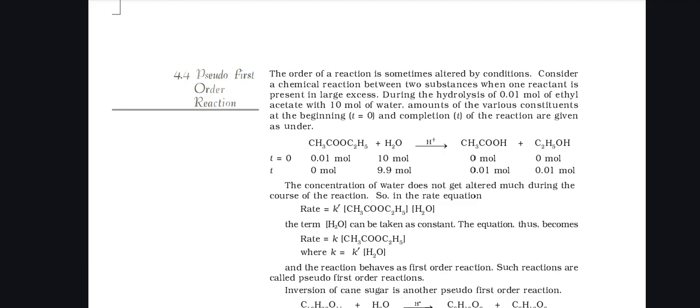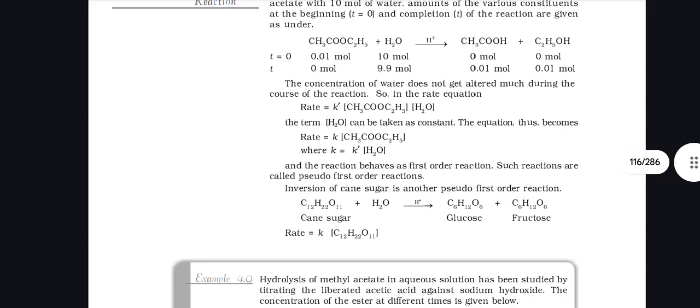The reaction is CH3COOC2H5 plus H2O gives, in the presence of H positive ion, CH3COOH plus C2H5OH. The concentration of water does not get altered much during the course of the reaction, so in the rate equation, rate equals k naught CH3COOC2H5 H2O. The term H2O can be taken as constant. The rate equation then becomes rate equals k CH3COOC2H5, where k equals k naught H2O. And the reaction behaves as a first order reaction. Such reactions are called pseudo first order reactions.